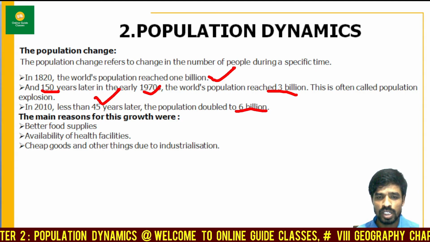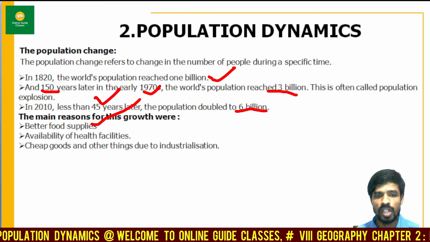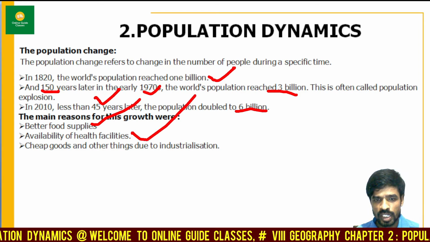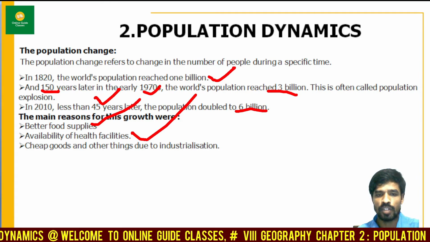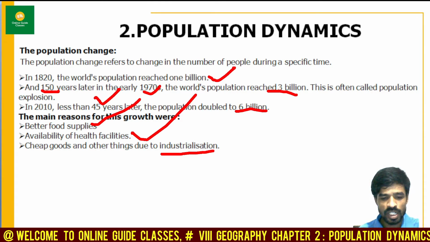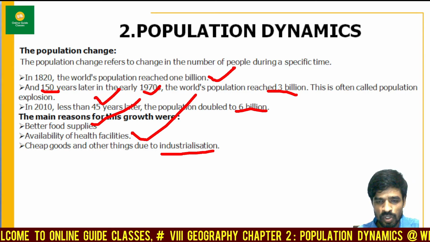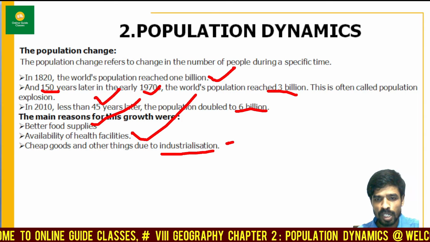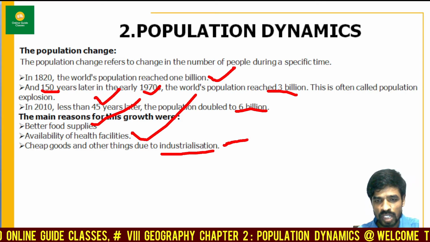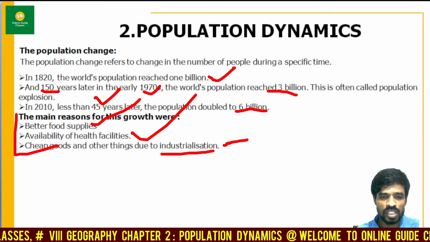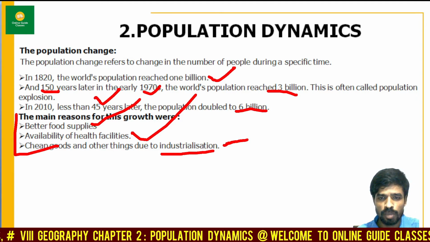The main reasons for this growth are that better food supplies were available to the people, health facilities were available, and cheap goods and other industries were developed during this period of time. The establishment of industries, the industrialization, has created economic growth. Not only this, it has given jobs to many people. Through this, many people have survived and gained some income, and through that income, they took care of their families. These three are the main reasons for the growth of the population. Within 45 years, it multiplied to 6 billion.